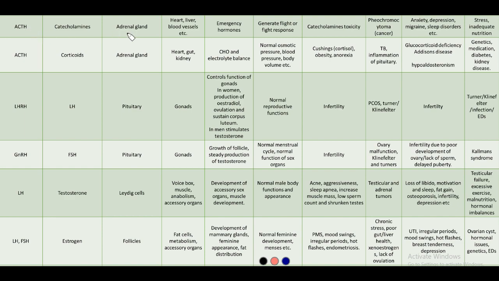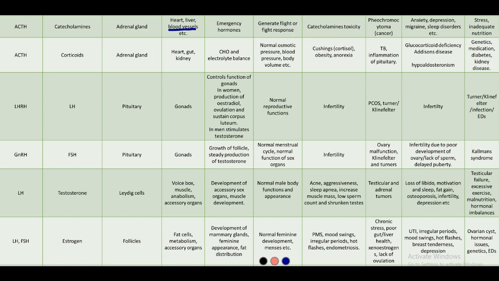secreted by the pituitary. These act on the heart, liver, blood cells, blood vessels, and so on. As I said in the adrenal gland video, it increases heartbeat, pump volume, blood sugar levels, and blood pressure. So it acts on blood vessels to do that. On the heart, it increases heart palpitations, and on the liver, blood glucose. These are emergency hormones and generate the fight or flight response in normal quantities.